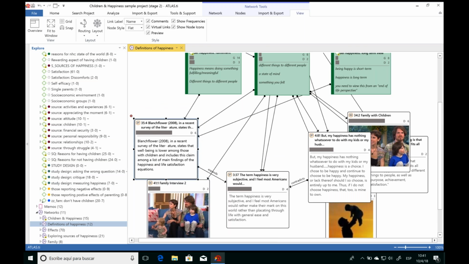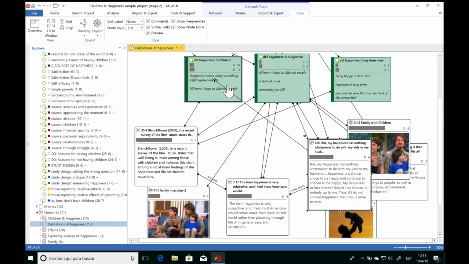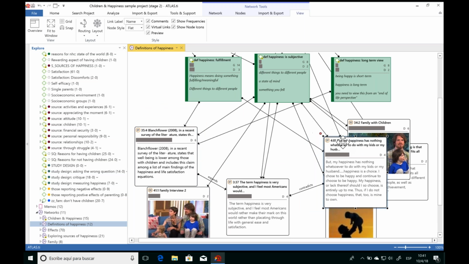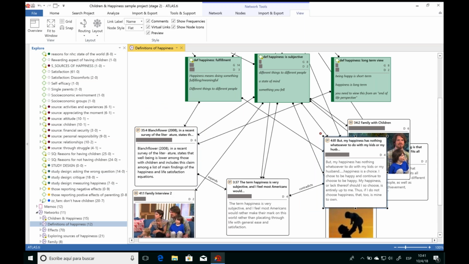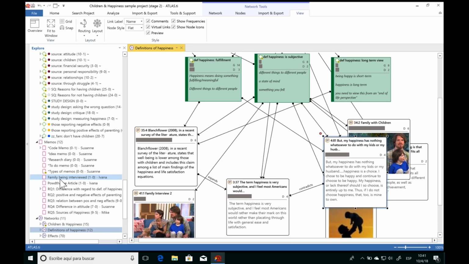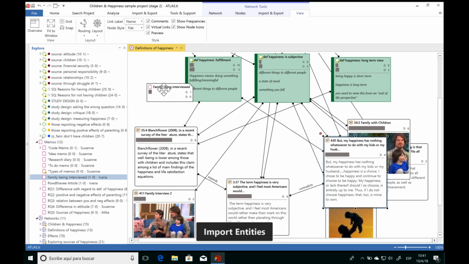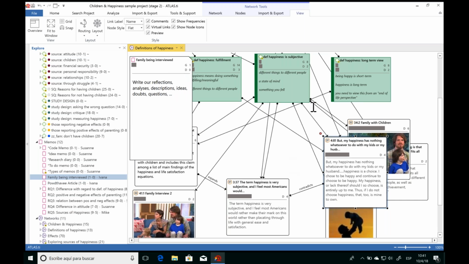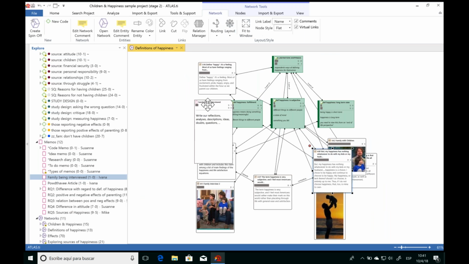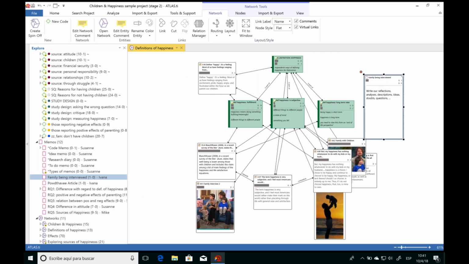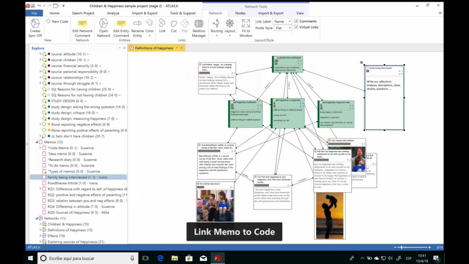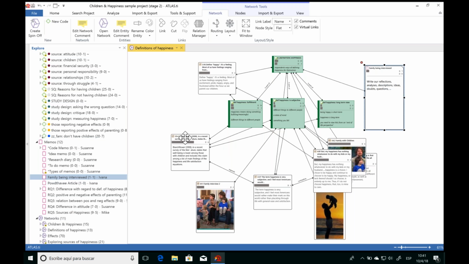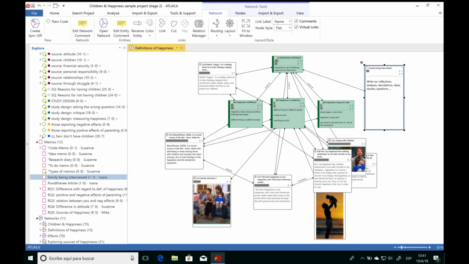We can also continue to link our quotations to other codes in the network and effectively continue coding our data from the network. So if you prefer to work visually, you also have that possibility. And remember, we can view any of our objects in the network. So we can also add memos and visualize the content of that memo. And then we can also associate this memo to the different objects. So any part of your project can be visualized, and then you can draw relations between them to draw the overarching picture of your analysis.